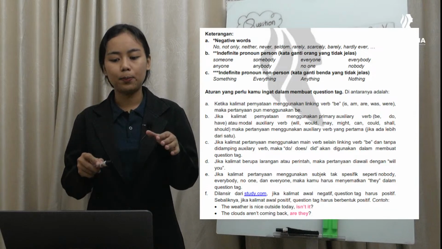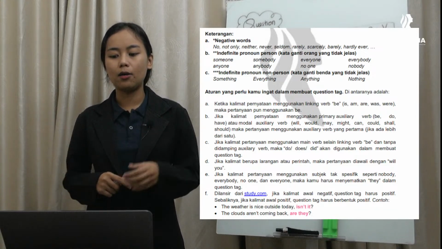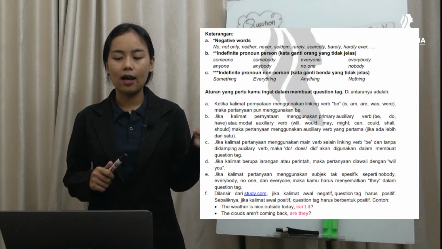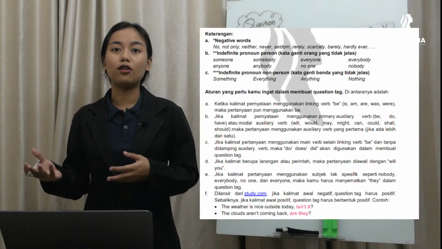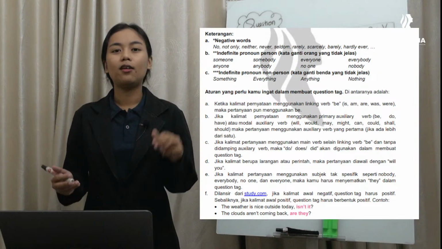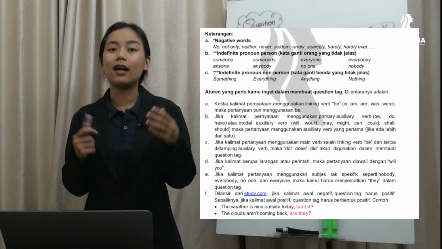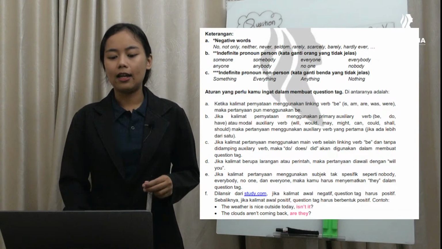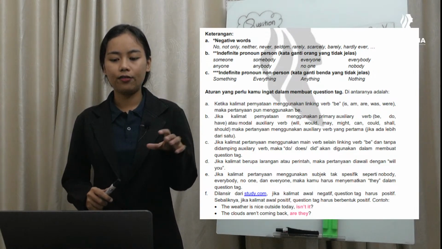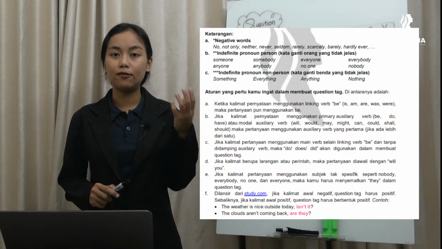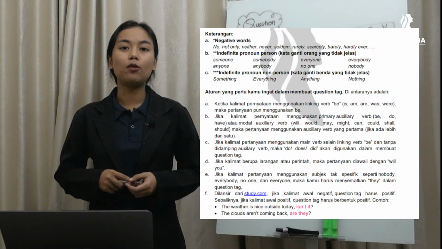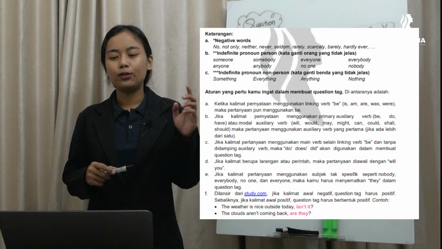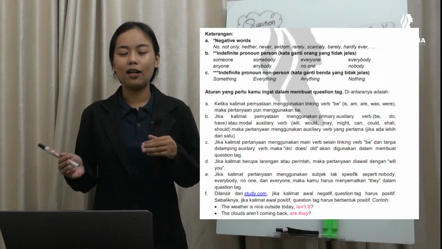Next, jika kalimat pernyataan menggunakan auxiliary verb, be, do, dan have, ataupun modal, maka dari itu the question tag juga harus menggunakan auxiliary, be, do, dan have, ataupun modal yang sama. And then the next one, if the sentence uses a main verb, selain linking verb be dan tanpa didampingi auxiliary verb, maka dari itu do, does, did akan digunakan dalam membuat question tag.